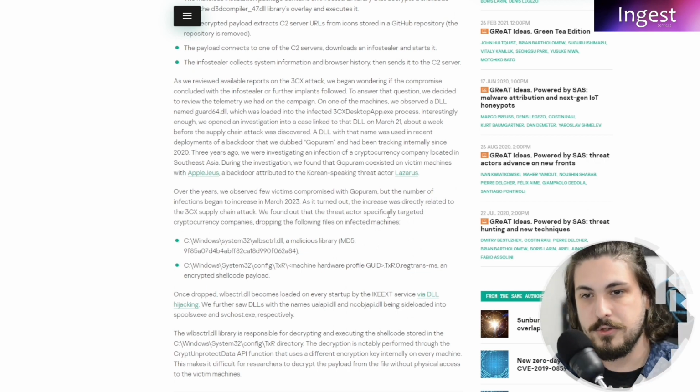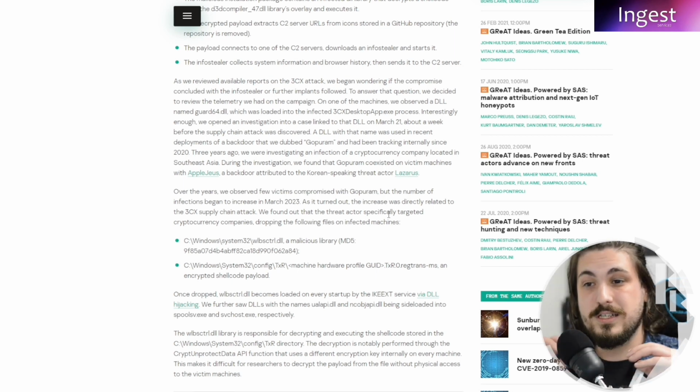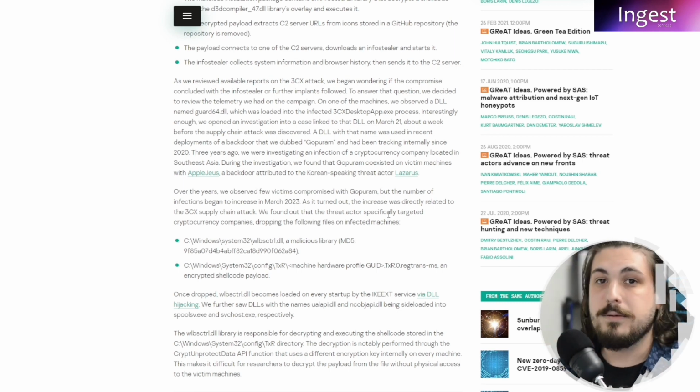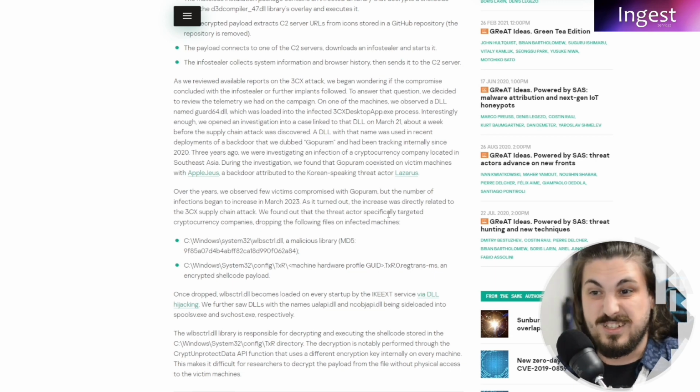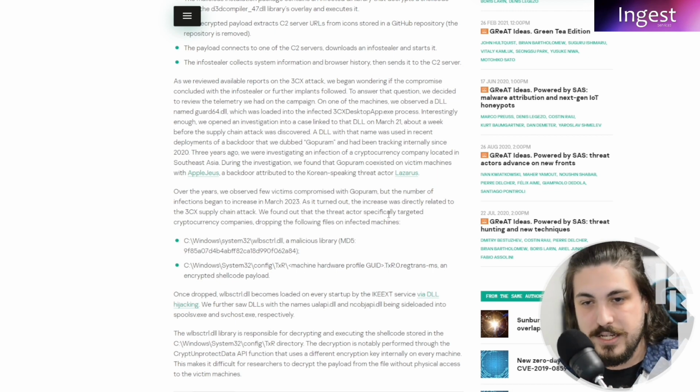They say, as we reviewed the available reports of the 3CX attack, we began wondering if the compromise concluded with the infostealer or if further implants followed. So did it just mean that they wanted information? Was the malware only to steal information, or was there more to it? They go on to say that they've been following a malware module or threat that they have named Gopuram, and have been tracking internally since 2020, 3 years ago.